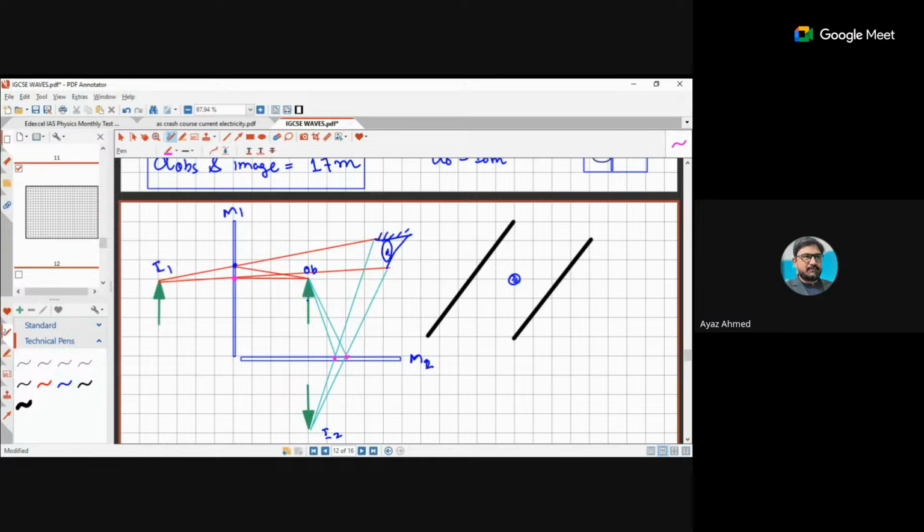The observer will see the head of this image reflected back from mirror 1, at position 1 and position 2, and the observer will see the head of this object reflected back from mirror 2, at position 1 and position 2. That is the image formation of this one.